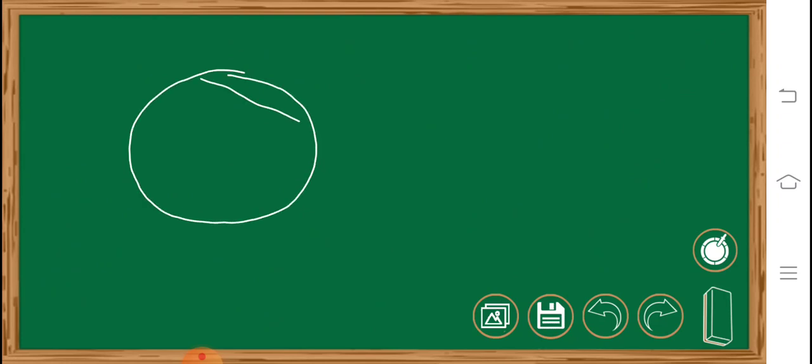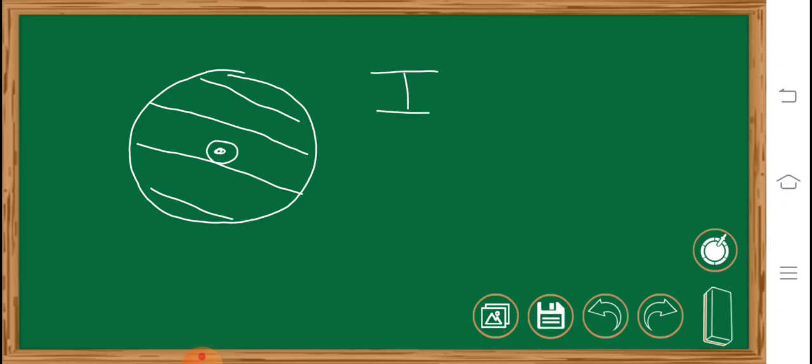So if this is a disk, I will denote it like this because it is solid, and this is the axis which is passing through the center of the disk and is perpendicular to the disk. So the moment of inertia of the disk about this axis will be given by, as we have derived, half M R square.